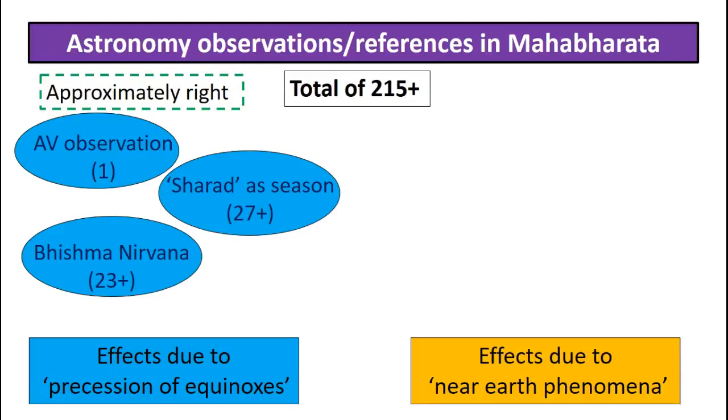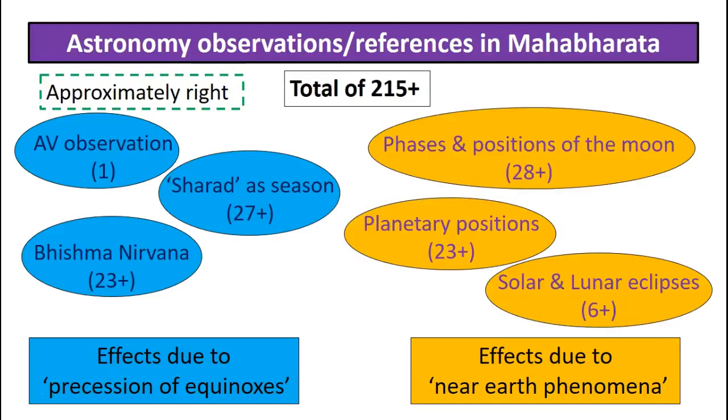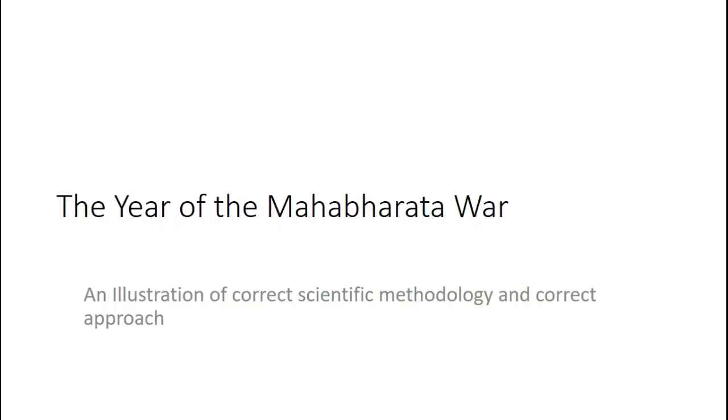Okay. There is a second set of observations. I call it effects due to near-Earth phenomena, and they allow us to fine-tune the specific year once we are into the ballpark. Okay. All right, I call this precisely accurate. Hopefully these observations allow us to get to our final destination. So quickly we will go through this example that combines the correct scientific methodology and also the correct approach.